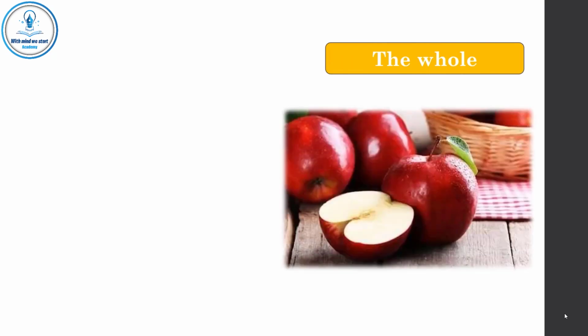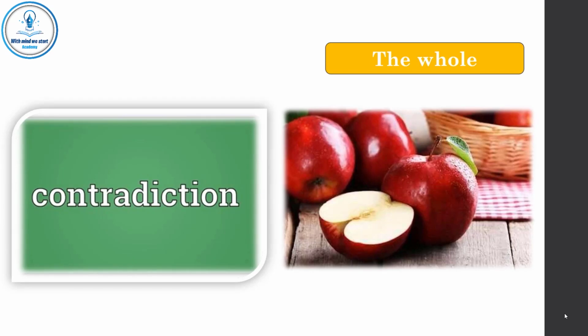Some people may try to deny the law of the whole. This law says that the whole is always greater than its part. The apple is always greater than its half. If we deny this law, this means that the apple is equal to its half, or is lesser than its half. This means that the other half is present and not present in the same time, place, and from the same aspect. And this is a contradiction.